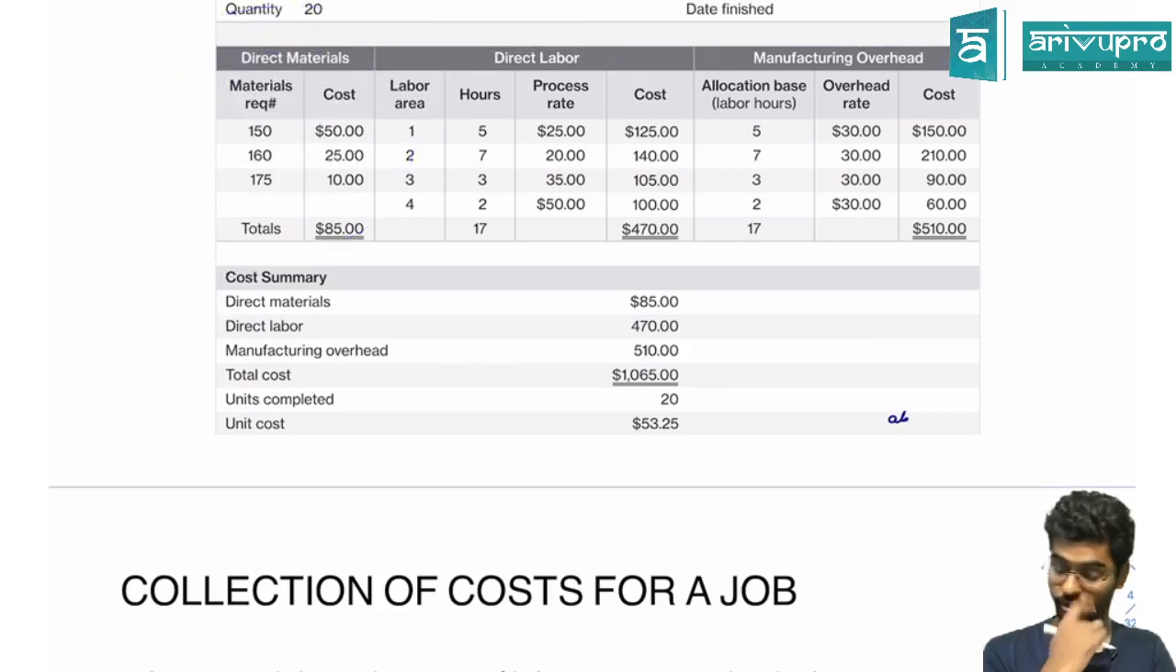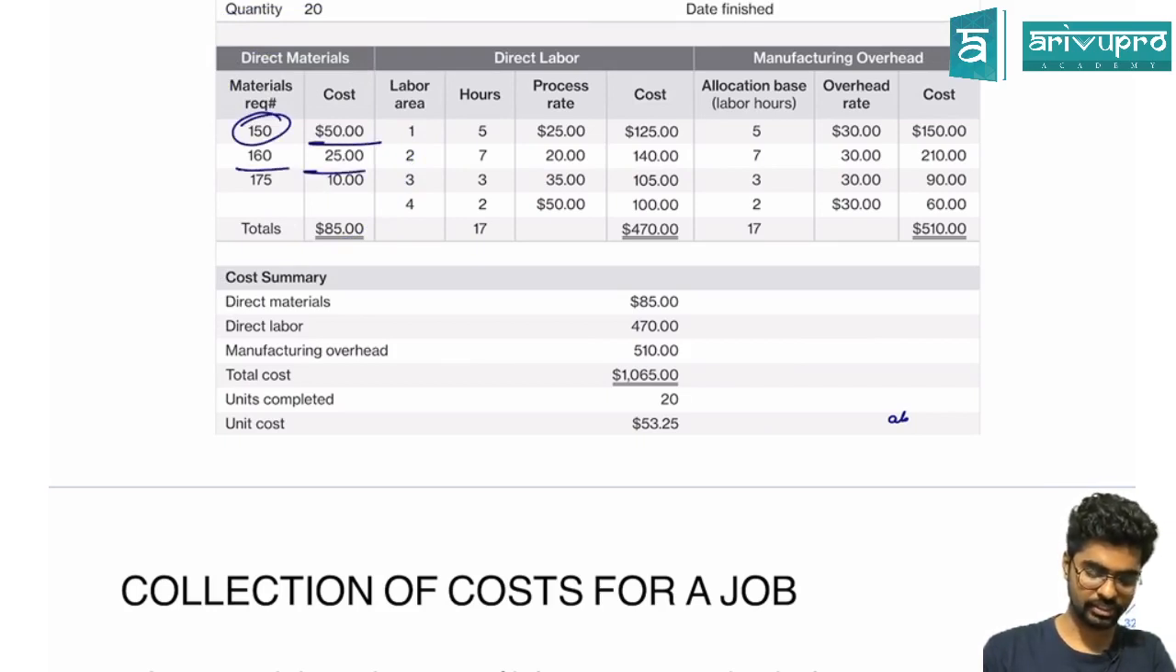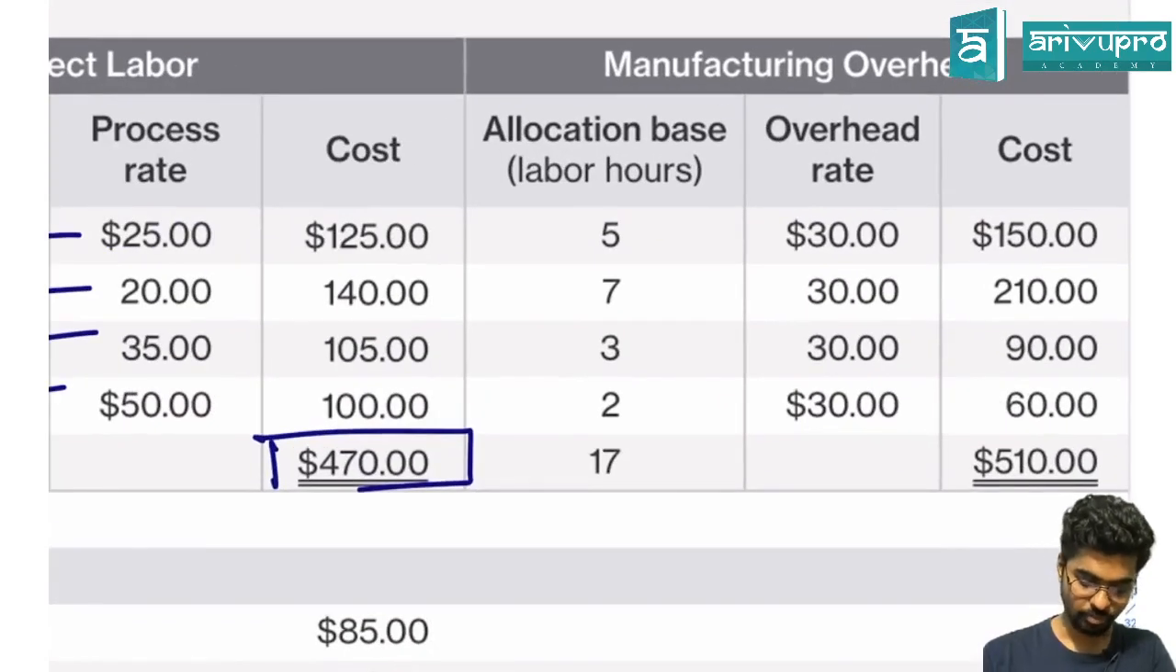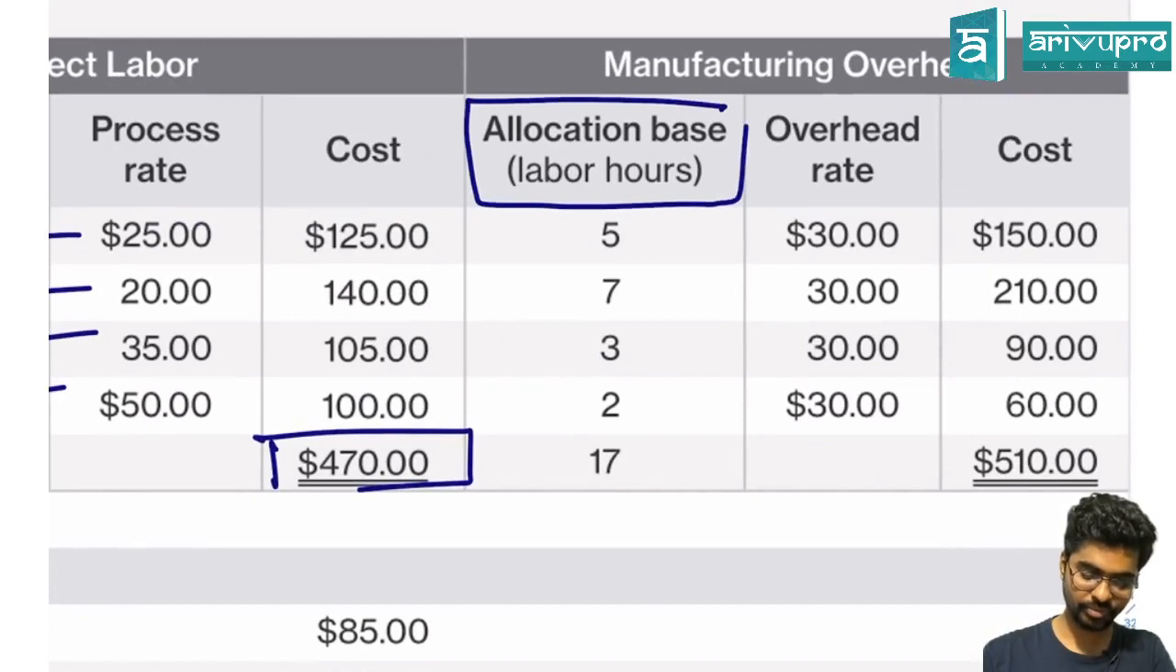So, see here, the material used for this job, they are saying material requisition number 150, 160 per 25, 175 per 100. So, totally 85 rupees worth of material was used. Then direct labor number of hours and the rate per hour has been given, so that you get the total rate.